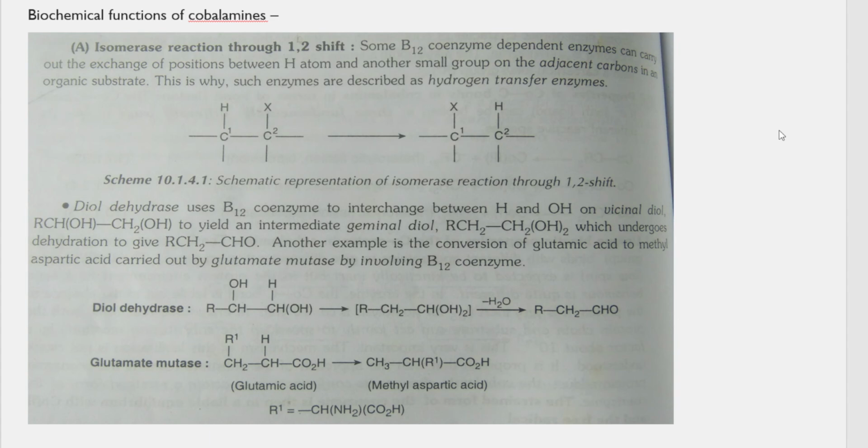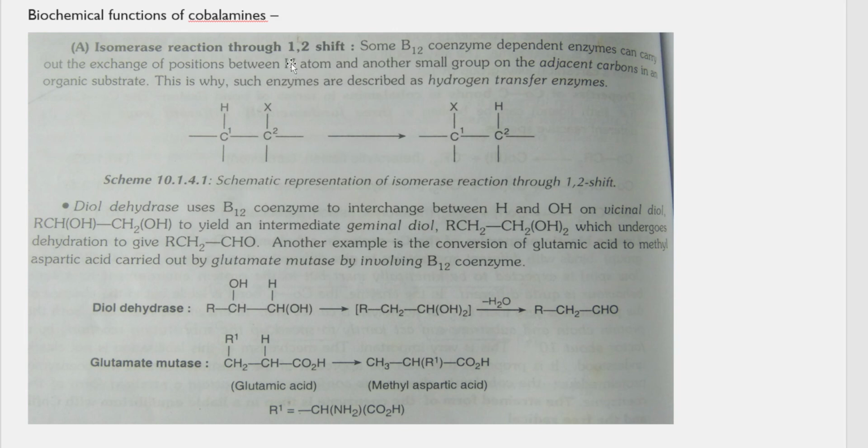So in many of the reactions vitamin B12 will not get directly involved, but it will act as a coenzyme which can activate another enzyme to carry out a certain type of reaction. So if vitamin B12 is not there, the other enzyme won't get activated and that reaction will not occur. That's why vitamin B12 is important. So let's study some of its functions.